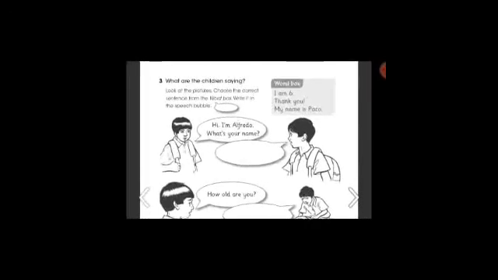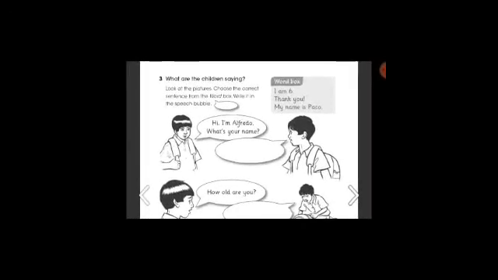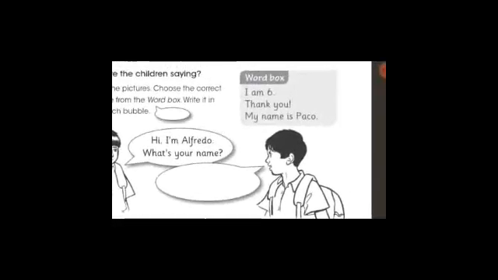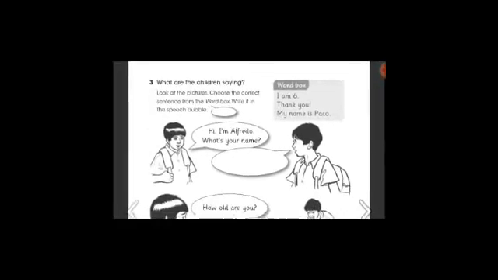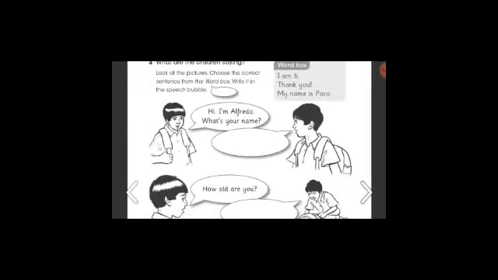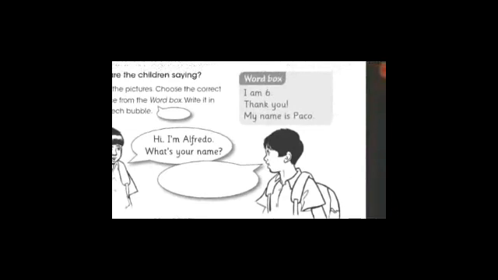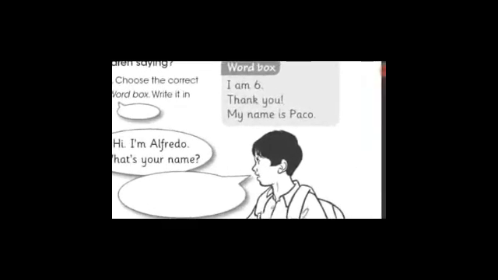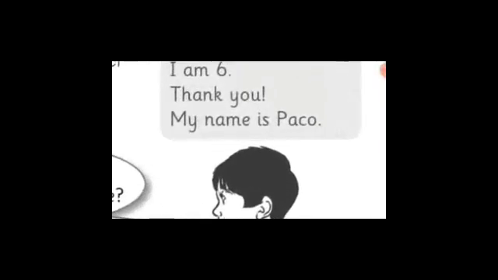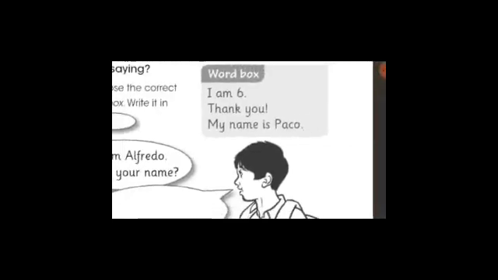So this is the word box where we find I'm 6, thank you, my name is Paco. We find 3 sentences over here. Now, hey, I'm Alfredo, what's your name? So here find the sentence having a name. Yes, my name is Paco.